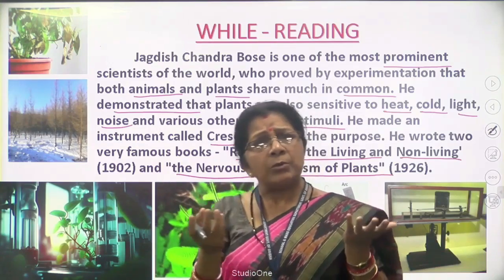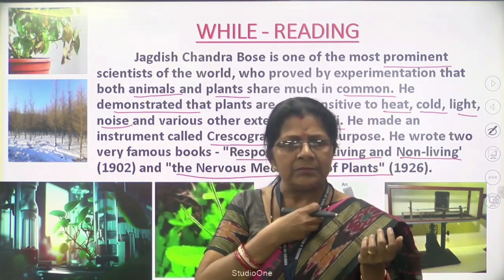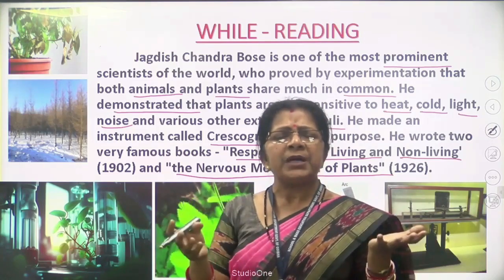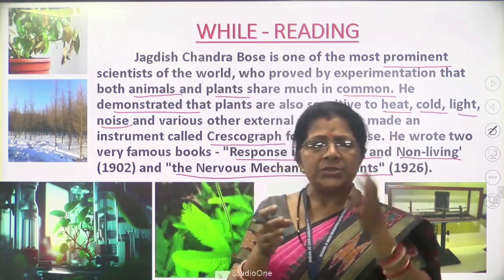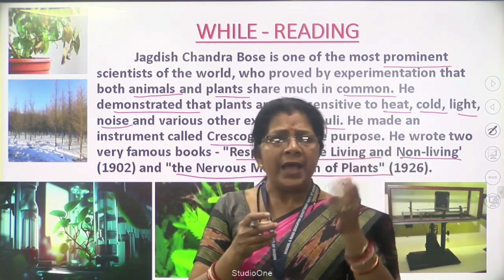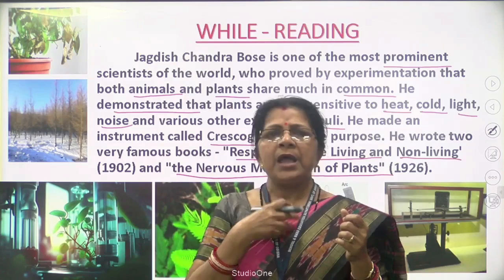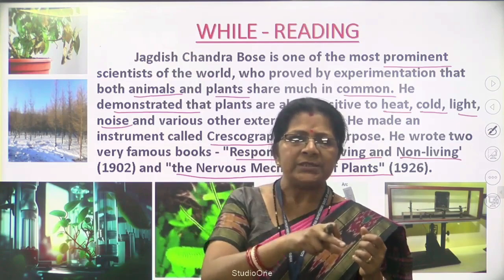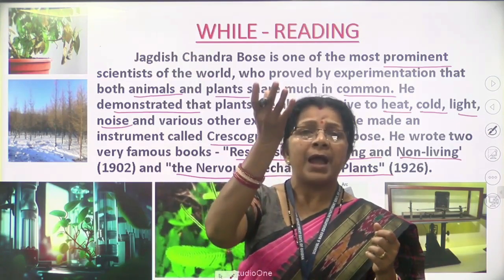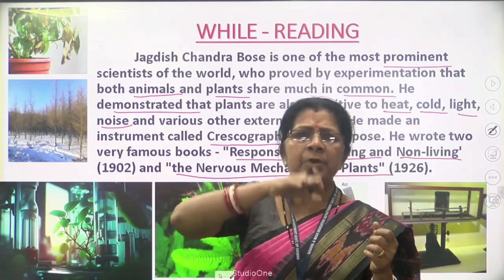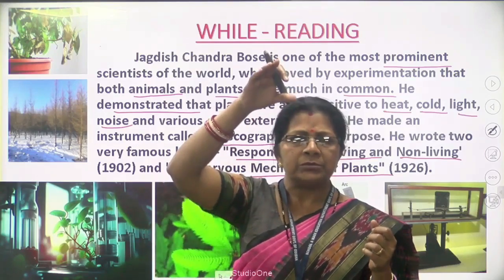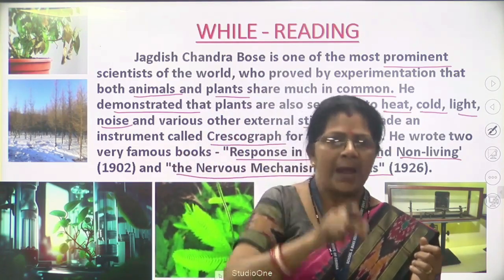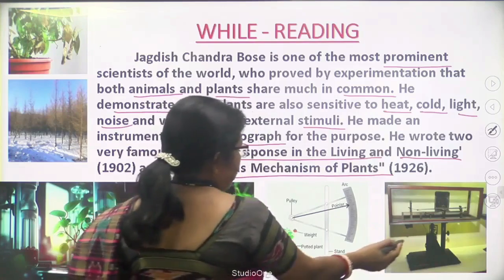Similarly we use a thermometer to measure our temperature. We use anemometer, barometer, telescope; these are different machines to measure the moisture of our air and also the temperature of our body. Similarly crescograph is one type of instrument by which we measure the growth of a plant, how the plant grows. Only by the instrument crescograph we measure the growth of a plant. Okay, so look at the picture of crescograph.